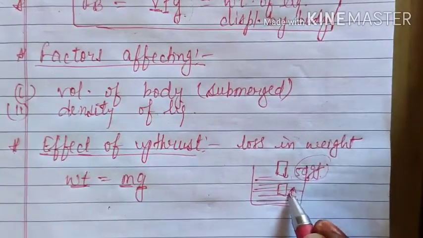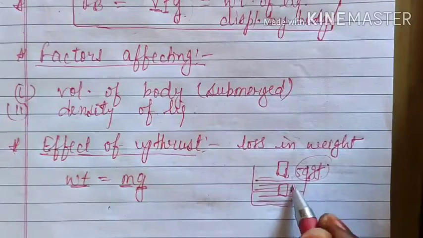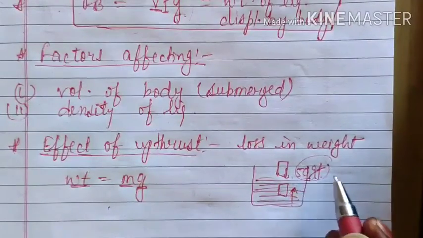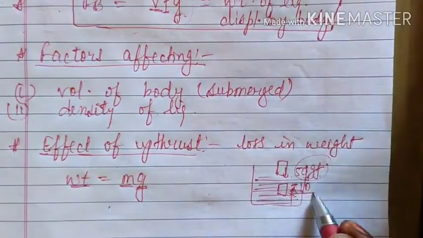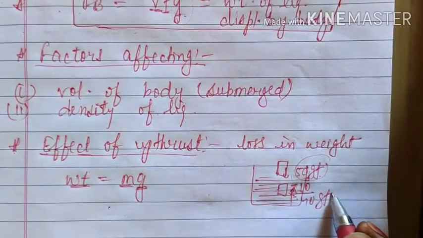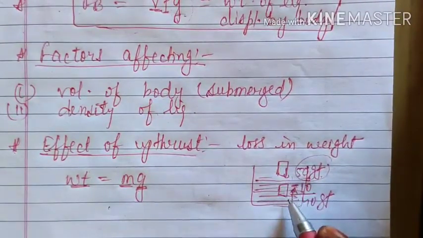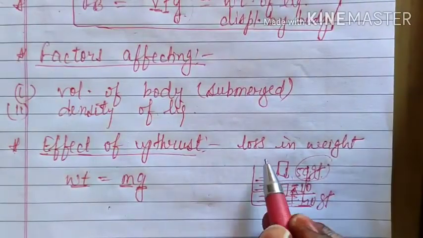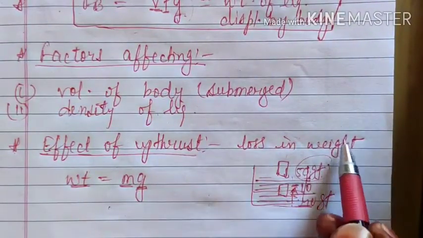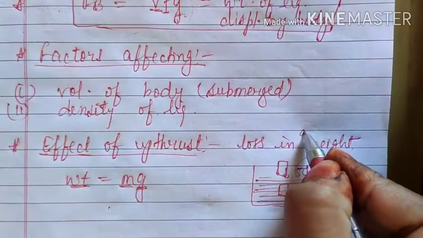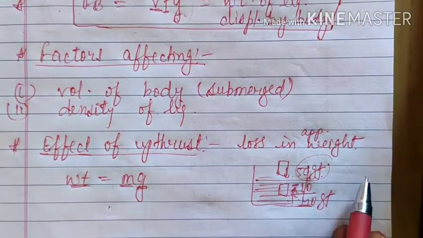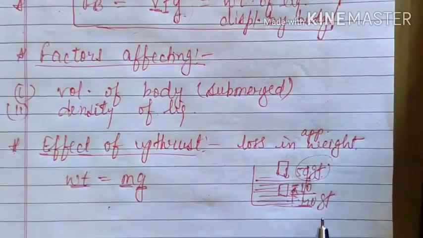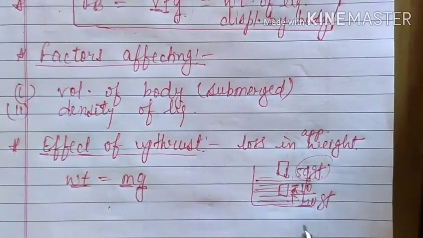Because after reaching inside the liquid will exert one upthrust force, and whatever it will be, but it will reduce the value of your weight, since both the forces are in opposite direction and force is a vector quantity. That means upthrust cause loss in apparent weight, not weight, but you can write here apparent weight. So we will take care of 2 things. One is actual weight of a body always remains constant, and one is apparent weight.